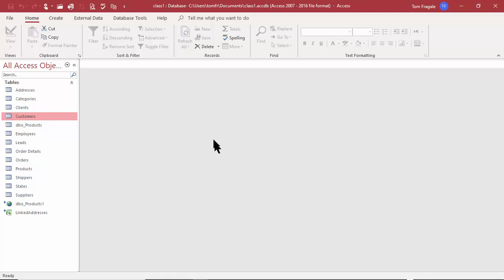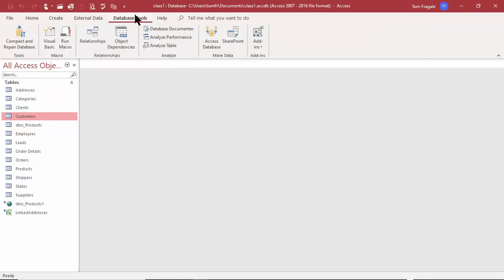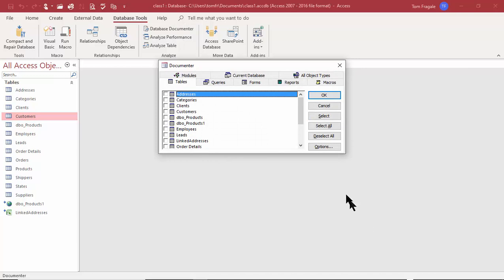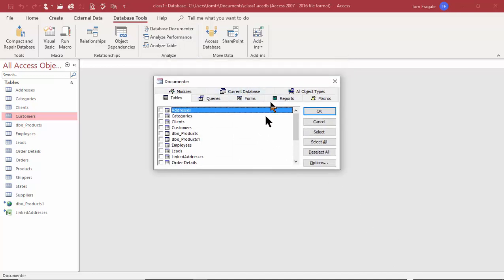Let's do a little bit of auditing with our tables. So I'm going to pick on database tools, and then let's try one that's called database documenter. This is a really good way to document your database. You can actually document your tables, queries, forms, reports, and macros, but this time we'll just use the tables. Now if I say select all, let's see what it's going to give us.